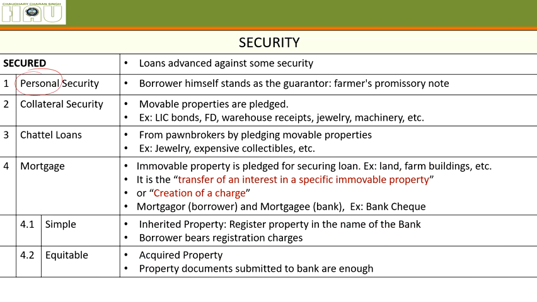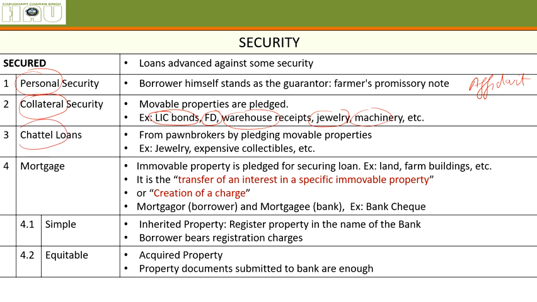Personal security, when person B, the borrower, says, I'll give you money back, you have to believe me. Collateral security, you can give a simple affidavit here. Collateral security, when person B is giving a movable property of higher value for taking a loan from a person. That movable property of higher value is LIC bonds, FD, warehouse receipts, jewelry, machinery. He is giving this property to the lender and taking some money.